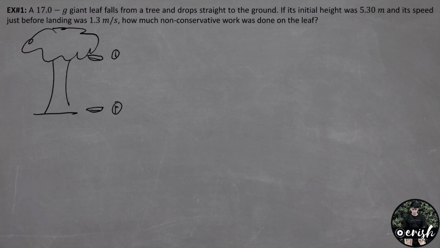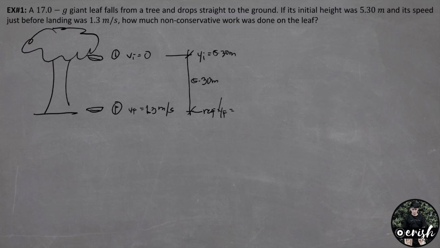Since nahulog siya from rest, ang velocity natin dito initial is equal to 0, and at this point, before siya lumapag dun sa ground, meron siyang final velocity na 1.3 meters per second. Yung leaf natin nasa height of 5.3 meters. Say, this is the reference natin. Ang y initial natin is equal to 5.3 meters, and ang y final natin is equal to 0. Work done by non-conservative force is equal to the change in the total mechanical energy, and this is just equal to energy final minus the energy initial.